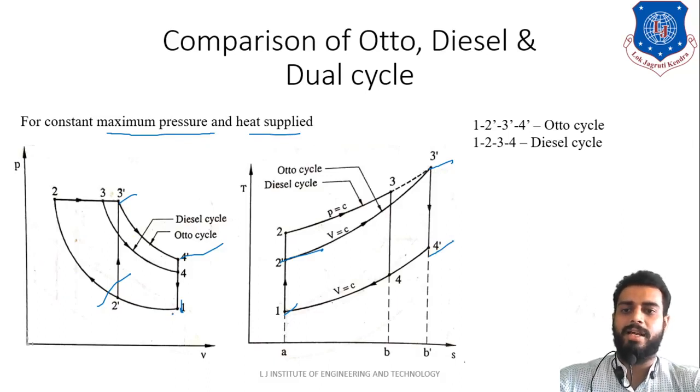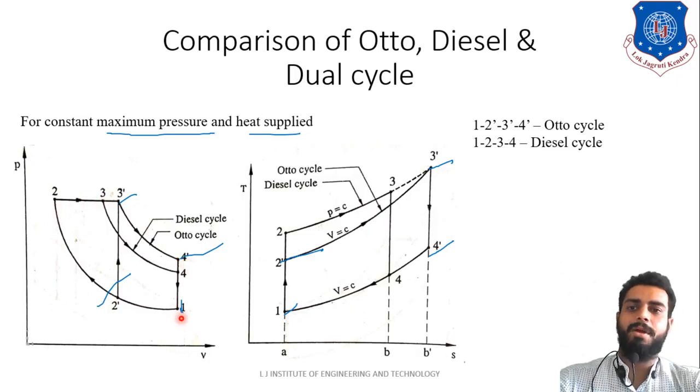For the diesel cycle, 1, 2, 3, 4 and 1. Same way here, 1, 2, 3, 4 and 1. So that is the diesel cycle, right? So this is how you can easily identify. See here, this is the diesel cycle on the TS diagram, and this is the diesel cycle on the PV diagram, 1, 2, 3, 4 and 1, right?